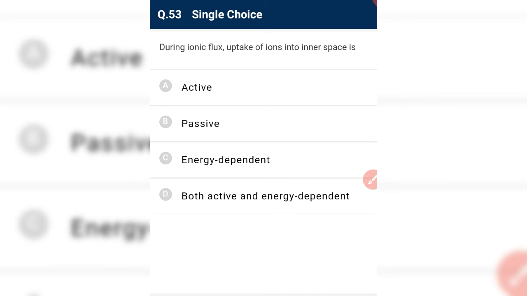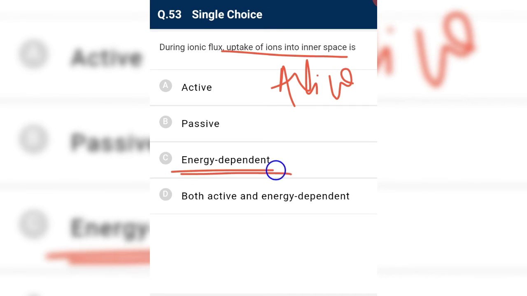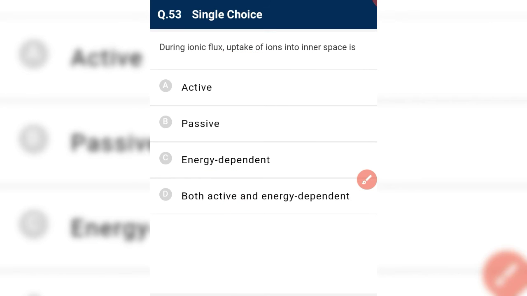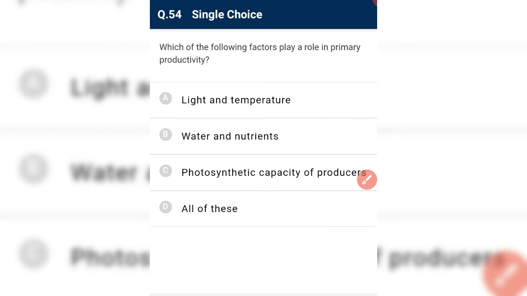During ionic flux, uptake of ions into the inner space is active. It is active, and active means energy dependent. So we have both an active and energy dependent process. So D is correct.